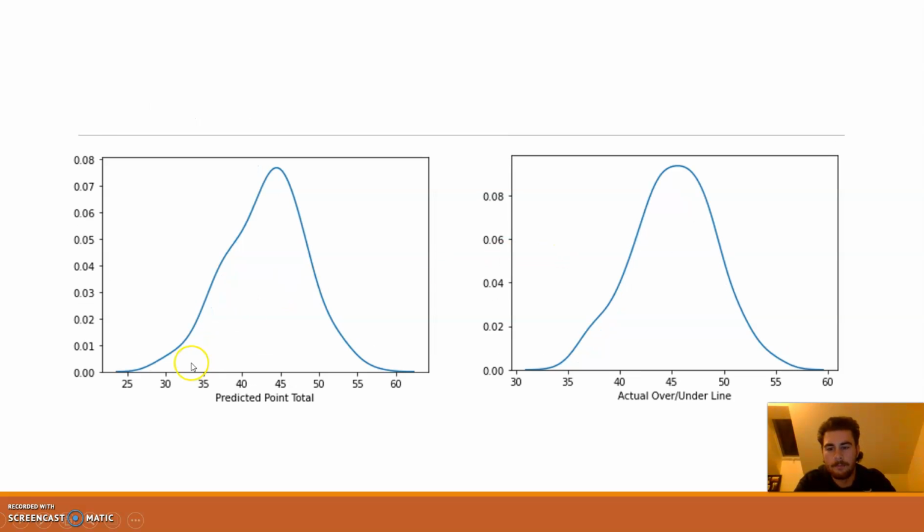And this is the predicted point total and the over-under line. The predicted total was centered at 43.06, and the over-under line at 45.18.